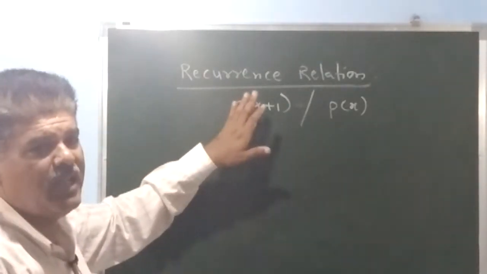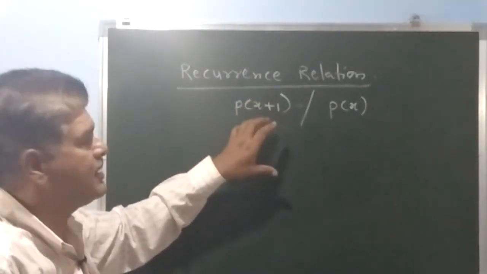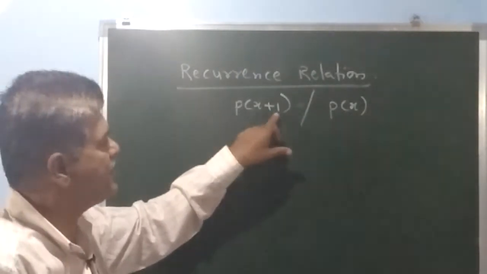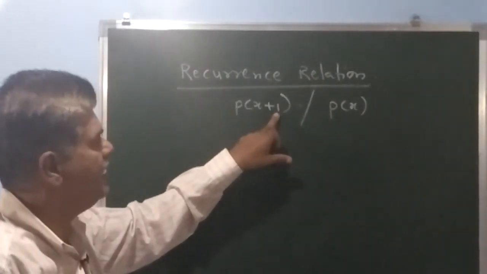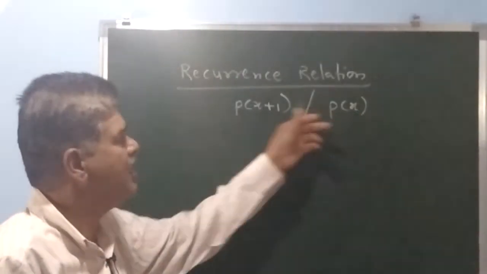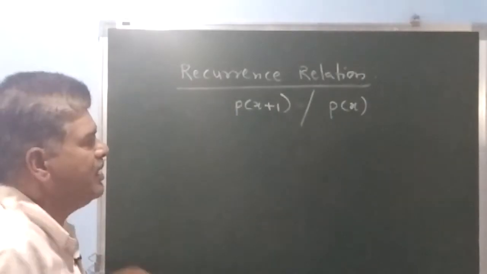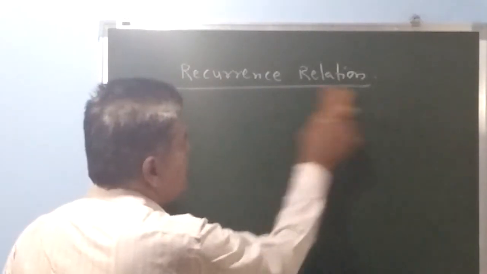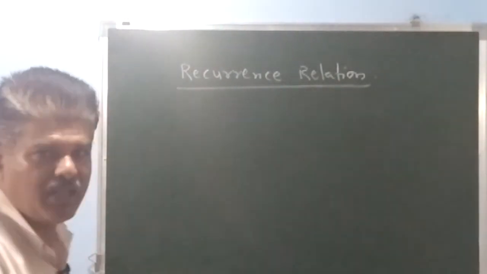Recurrence means we are taking the ratio of successive probabilities. So x plus 1 is the probability and its previous probability is x. So probability of x plus 1 divided by probability of x is nothing but a recurrence relation.